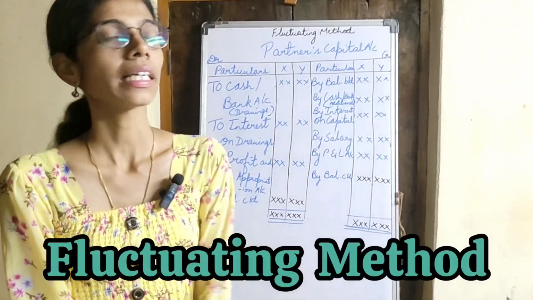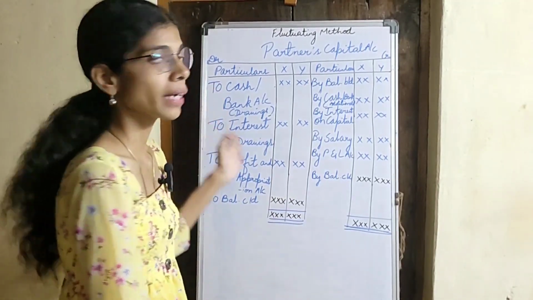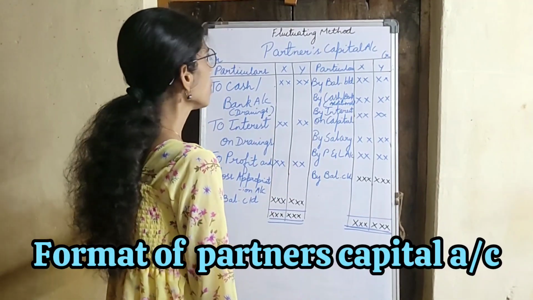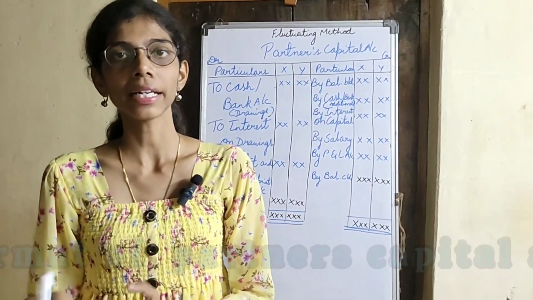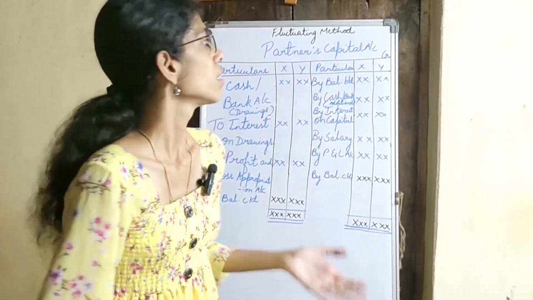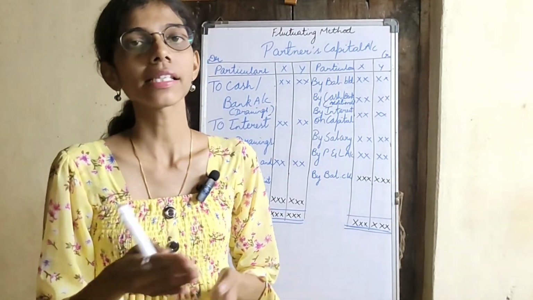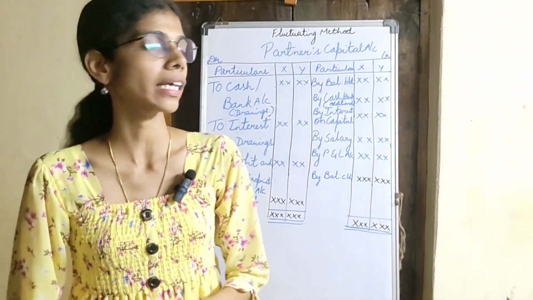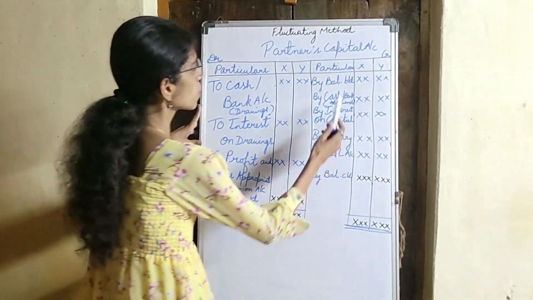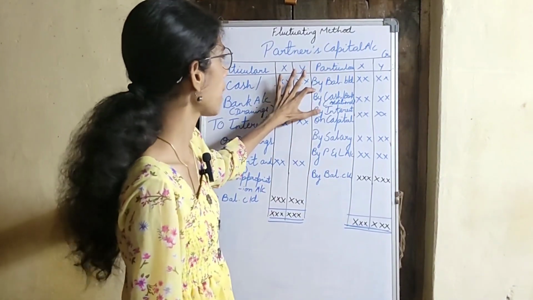So the second method is the fluctuating method. Under this method, the account which is maintained is the partner's capital account. Here they don't prepare a separate account like the one we prepared under the fixed capital method. In one account they will combine both accounts, that is the partner's capital account and the partner's current account. So this is the opening balance, balance brought down, of the capital of the partners.